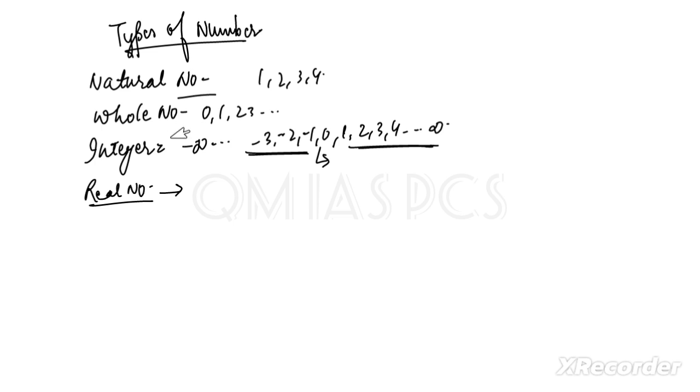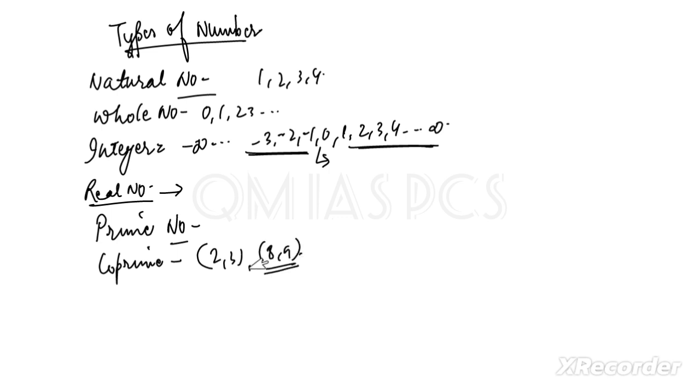The important one was prime numbers. A prime number is one which can be divided only by itself and 1. Co-prime means there should be a pair, like 2 and 3, or 8 and 9. 8 and 9 is a co-prime pair. Both numbers are not prime, but this pair is co-prime, because the common factor of 8 and 9 is 1. Then composite numbers: apart from prime numbers, all numbers are composite numbers. Clear?